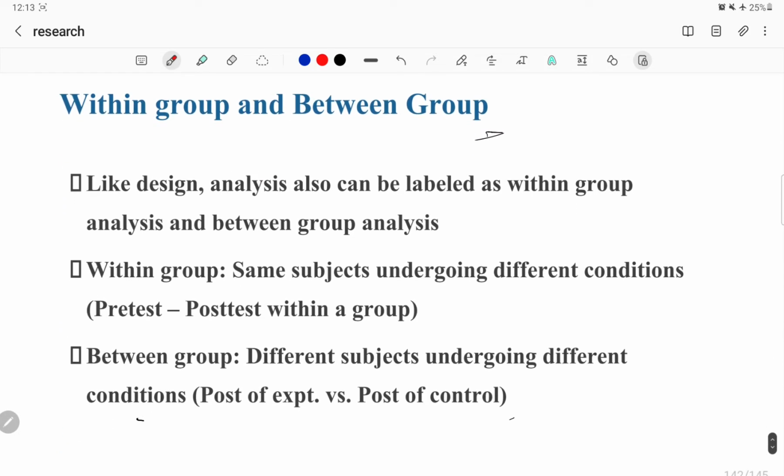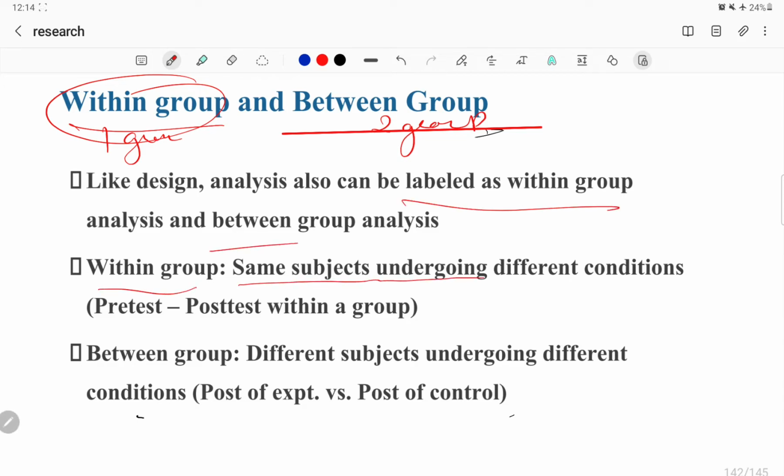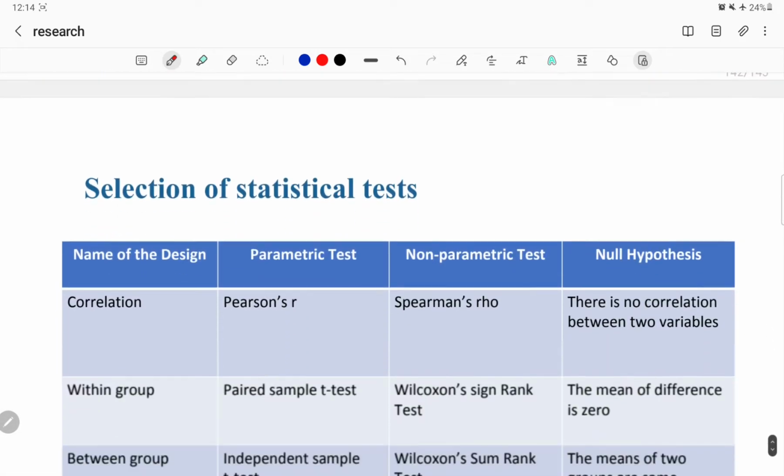Now this is within group and between group condition. Within group means one group, between group means two groups. Designs can be labeled as within group or between group. In within group, the same subjects undergo different conditions, like pre-test and post-test, with only one group. In between group, different subjects undergo different conditions, so there will be two groups: one is control, where we are not giving an intervention, and one is experimental, where we are giving our experiment.